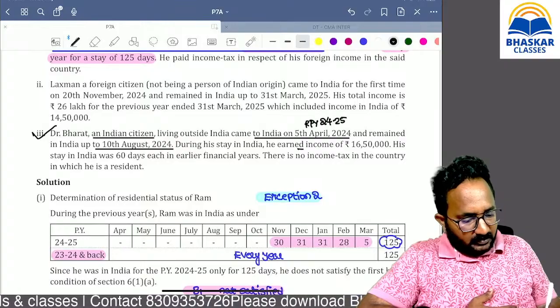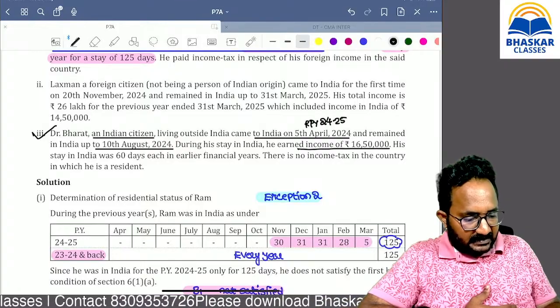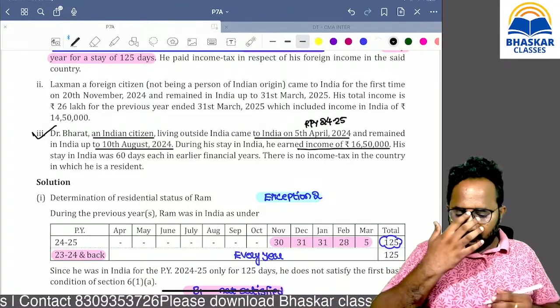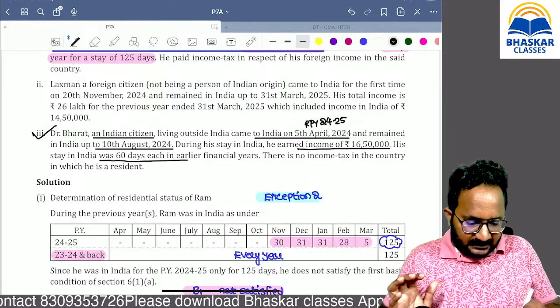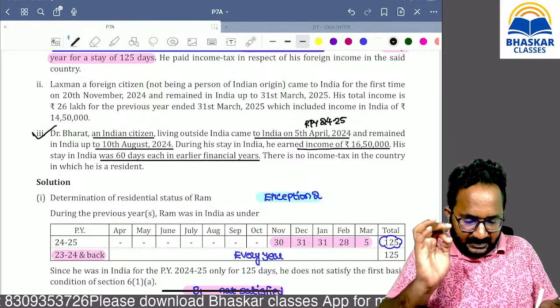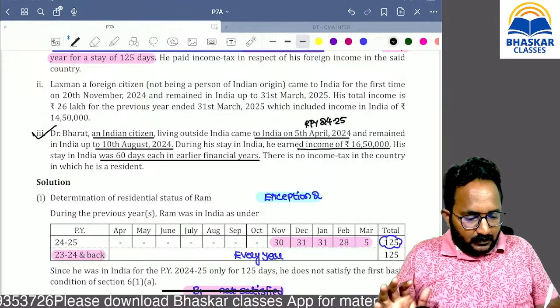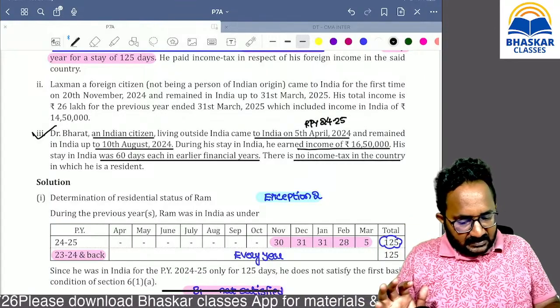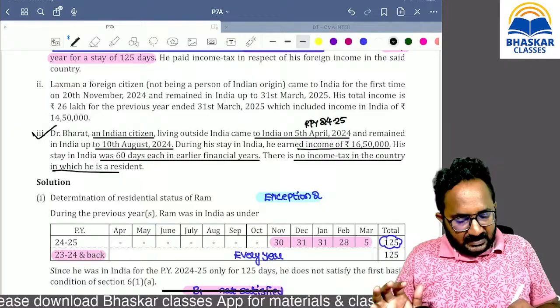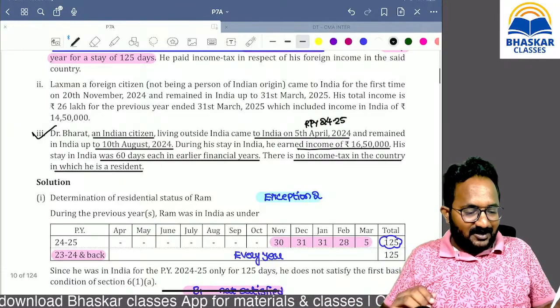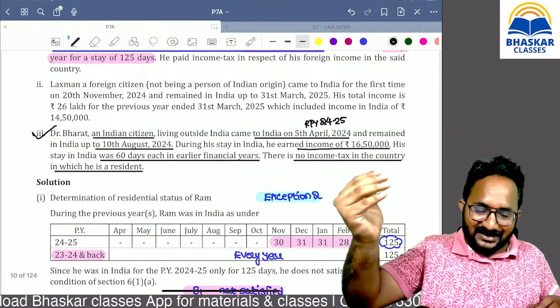He earned 16,50,000 in India. In each of the last financial years, he stayed in India for 60 days. There is no income tax in the country where he is resident; he is not paying tax outside India either.